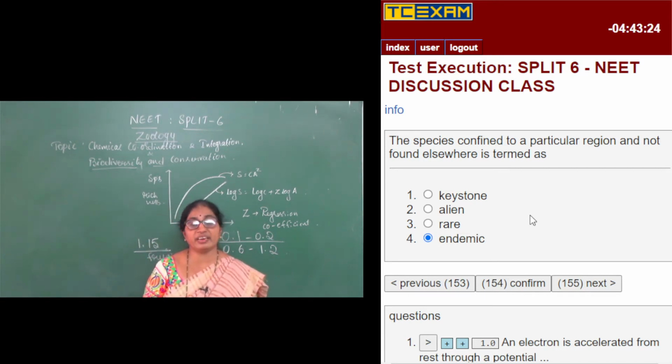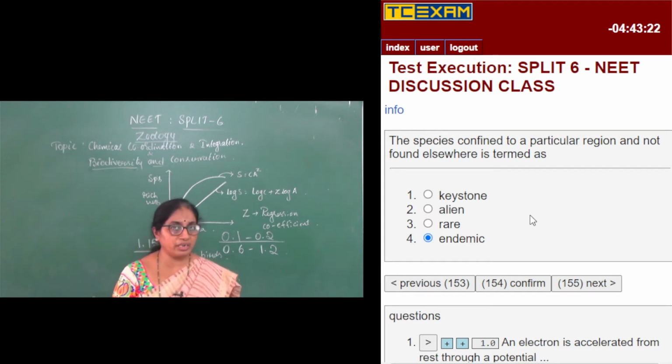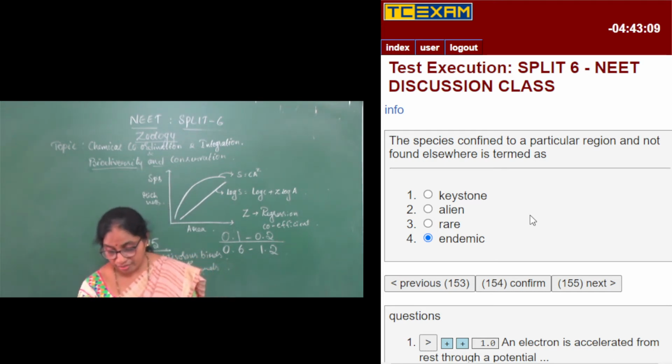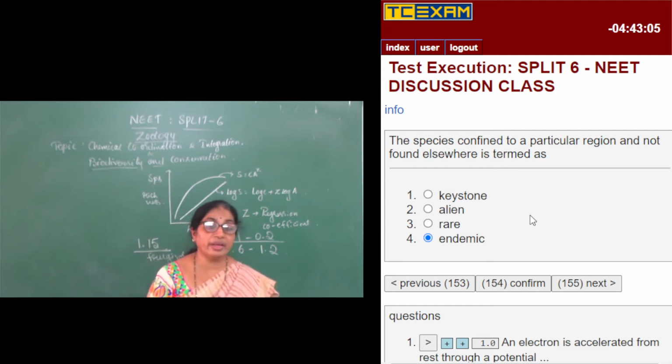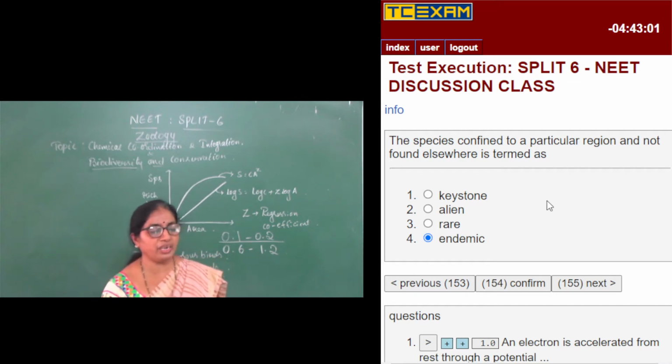For example, the lion-tailed macaque is one ape-like animal which is confined only to the Western Ghats. Salim Ali's fruit bat is confined to the Himalayan ranges. Like this, we have the Nilgiri tahr, we have the Indian bison. All these are species which are endemic to India. Like this, we have so many endemic species, not only among animals, but also among plants.